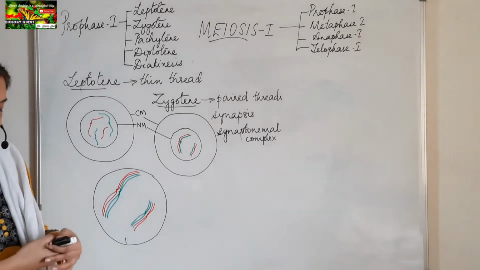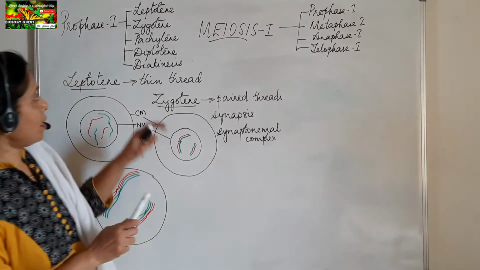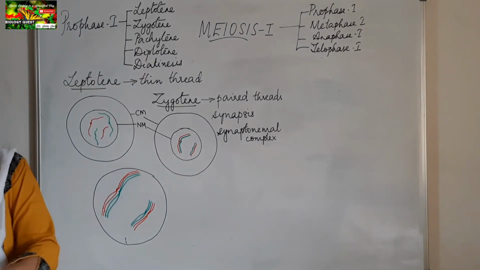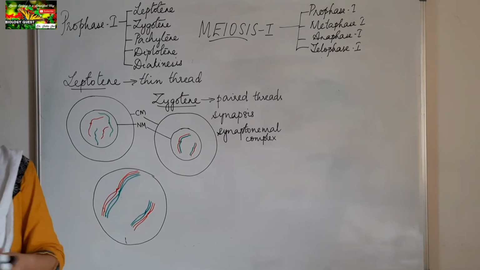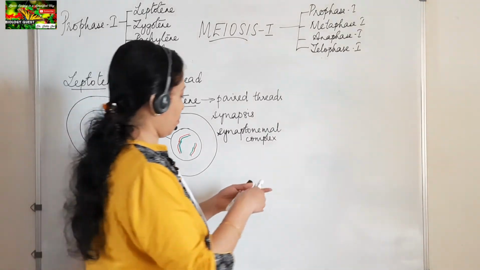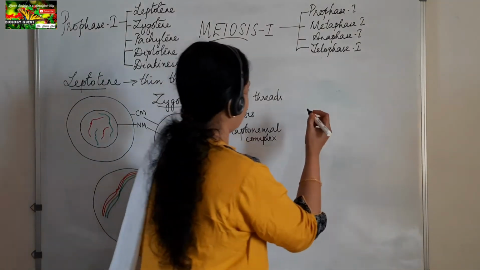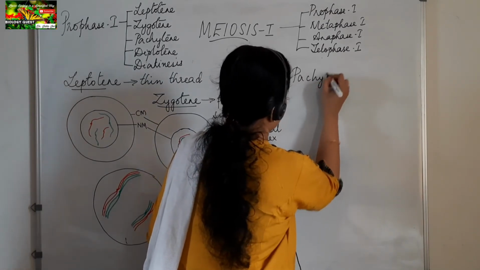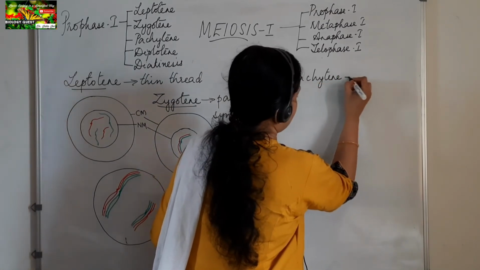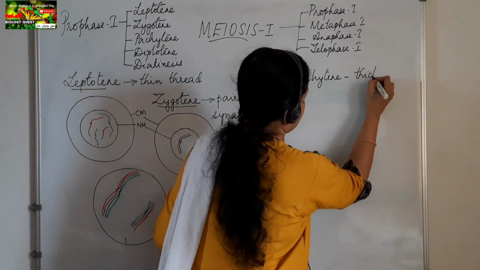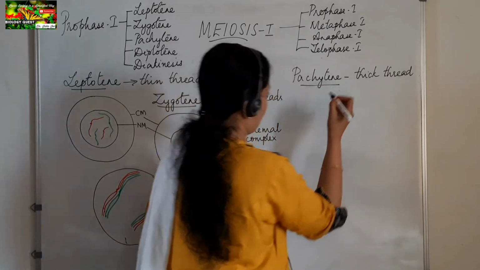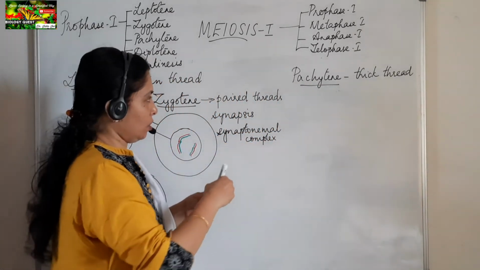Okay. Now moving on to the third stage of Prophase-I, Pachytene. What is Pachytene? Pachytene stage is the thick thread stage. Thick thread stage.